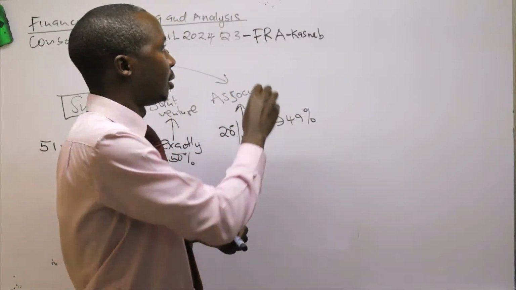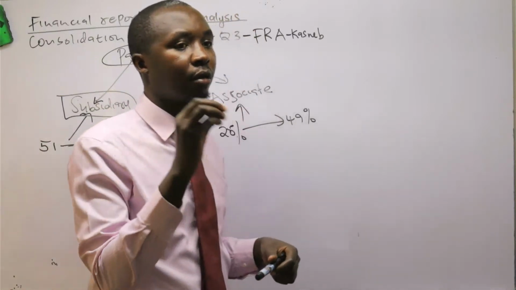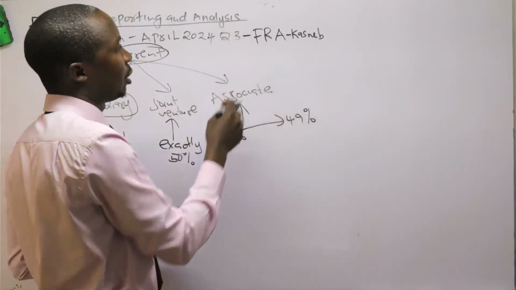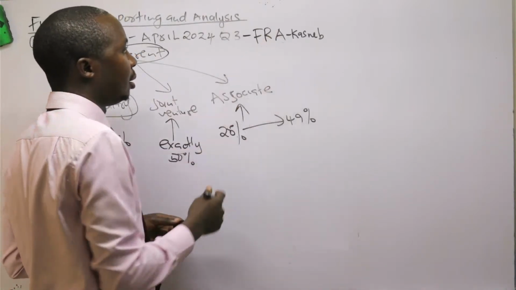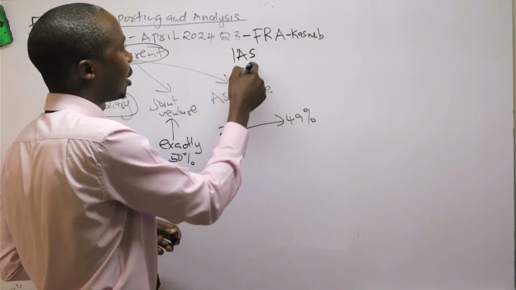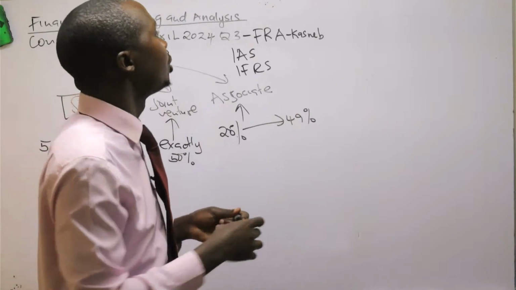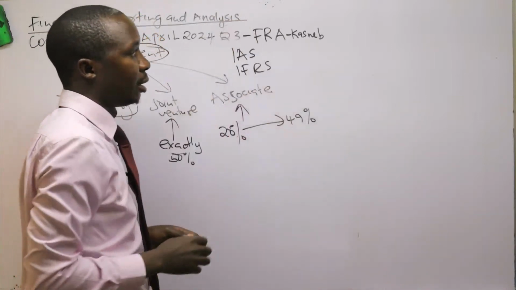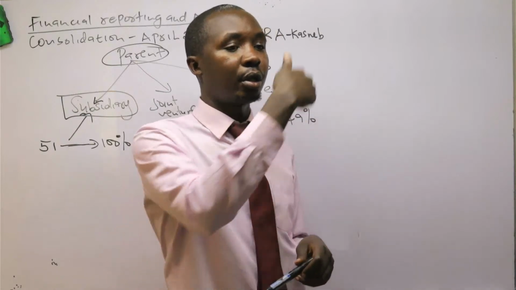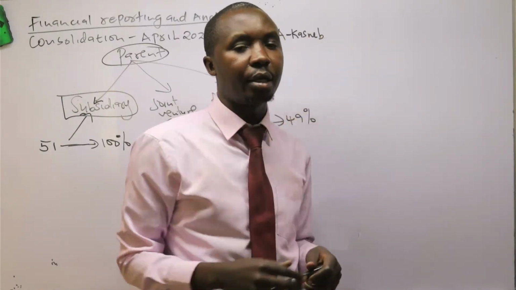We have the likes of ICPAR for Rwanda, the likes of ICAN for Nigeria. Because financial reporting and analysis is based on standards, the IAS, International Accounting Standards, and IFRS, doing this will not only assist the students of Kasneb, but also students from other areas.